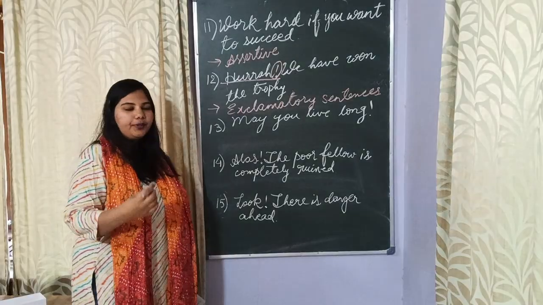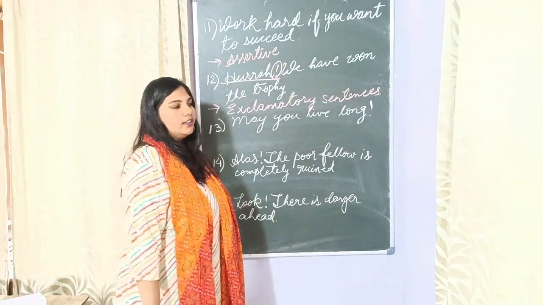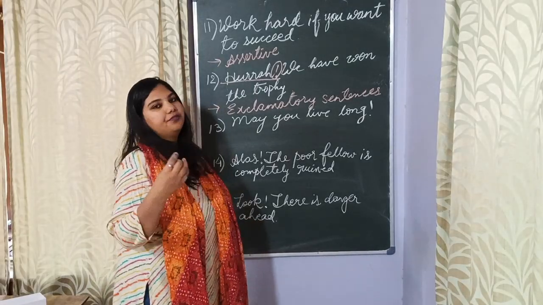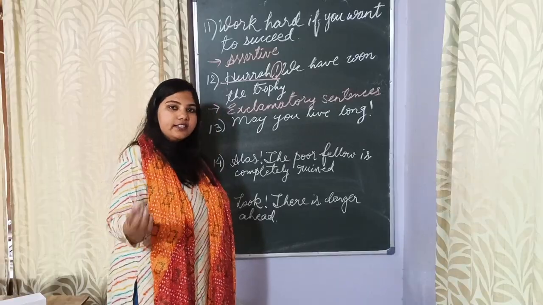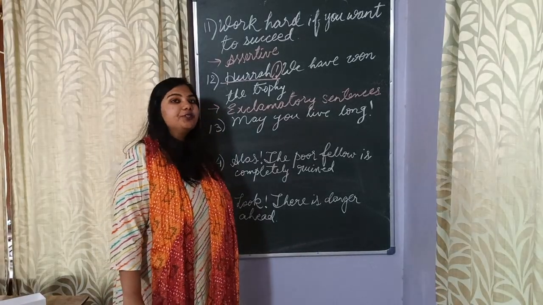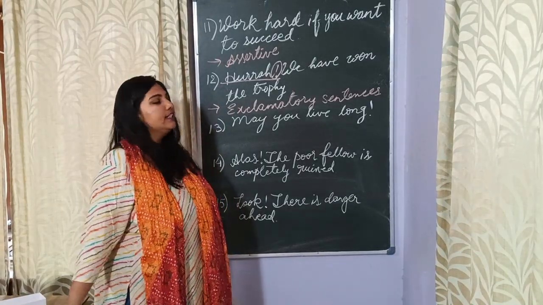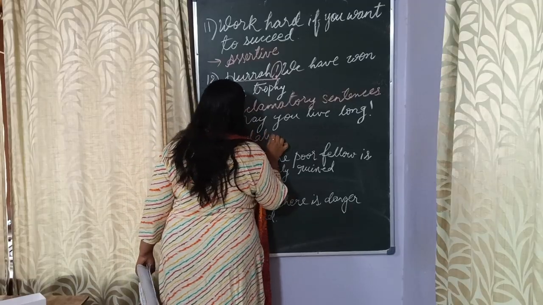Coming up next, may you live long. This is a kind of prayer, don't you think? You are visited by your loved one, let's say your favorite cousin or your best friend comes to visit, or your elders, when they give you blessings, they may say that may you live long. Jug jug jio, right? So this is a prayer, a prayerful wish. That makes it an optative sentence.